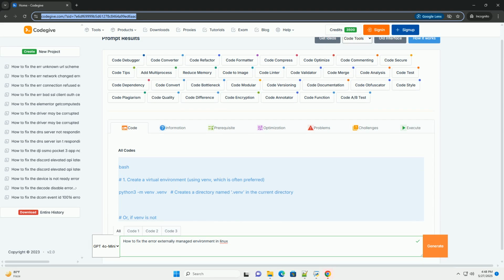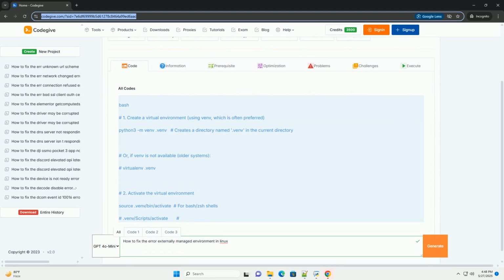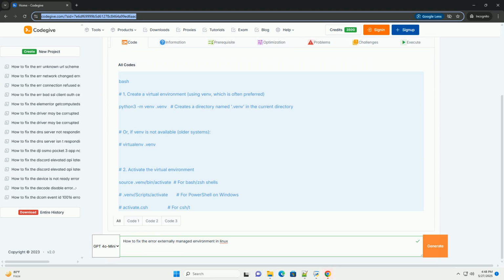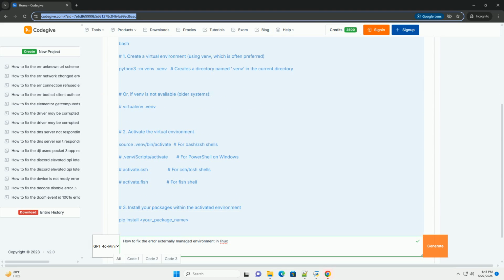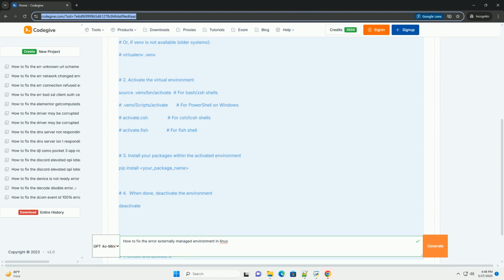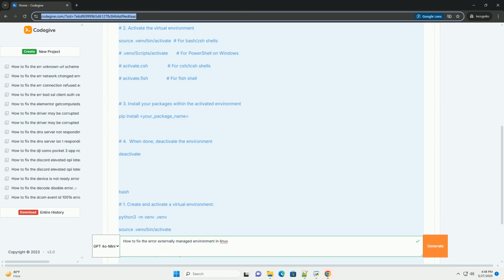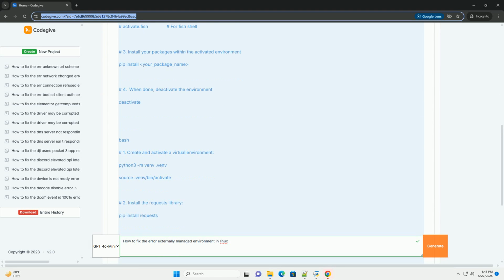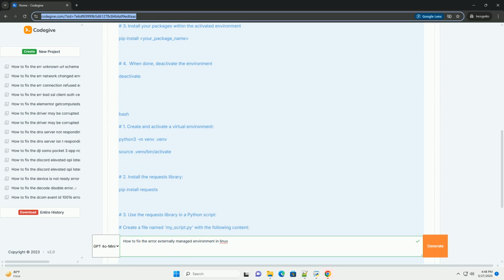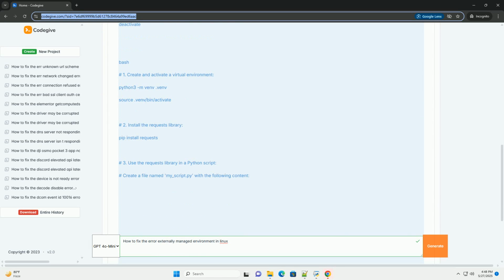Fixing the externally managed environment error in Linux, detailed tutorial. The externally managed environment error in Python in Linux, and other systems, occurs when you try to install or modify packages using pip within an environment where the package management is handled by a system package manager like apt or yum. This usually happens within the system Python installation and its associated virtual environment.